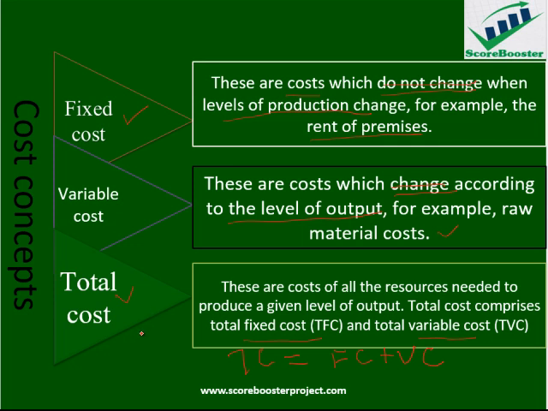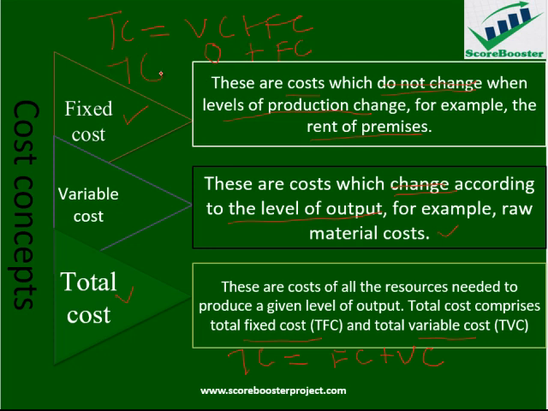Now, before we move on, let me quickly draw your attention to one important thing here, that the total cost is equal to variable cost plus fixed cost. Now, we said variable cost varies as we produce more. For example, if you produce 0, we are not going to incur variable cost. If you don't produce anything, our variable cost will be equal to 0. However, we will have incurred fixed cost.